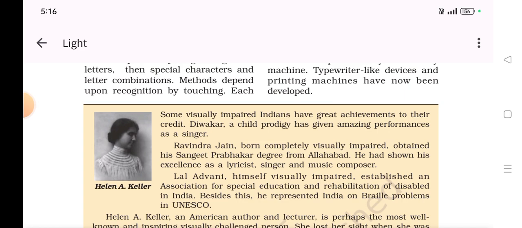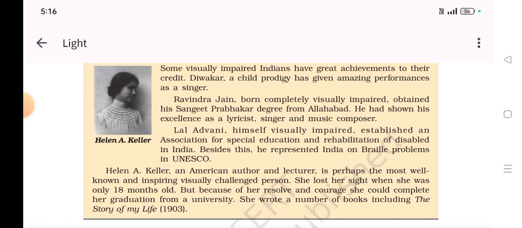Okay. So let us read about Helen Keller. Maybe if you remember, in 5th or 6th standard, we were having one chapter of Helen Keller in Hindi Vasant. So some visually impaired Indians have great achievements to their credit.